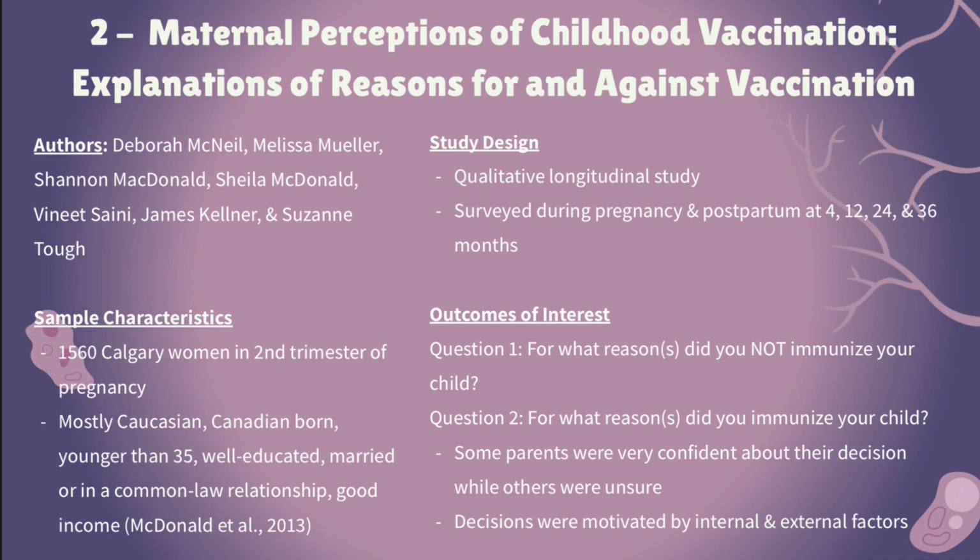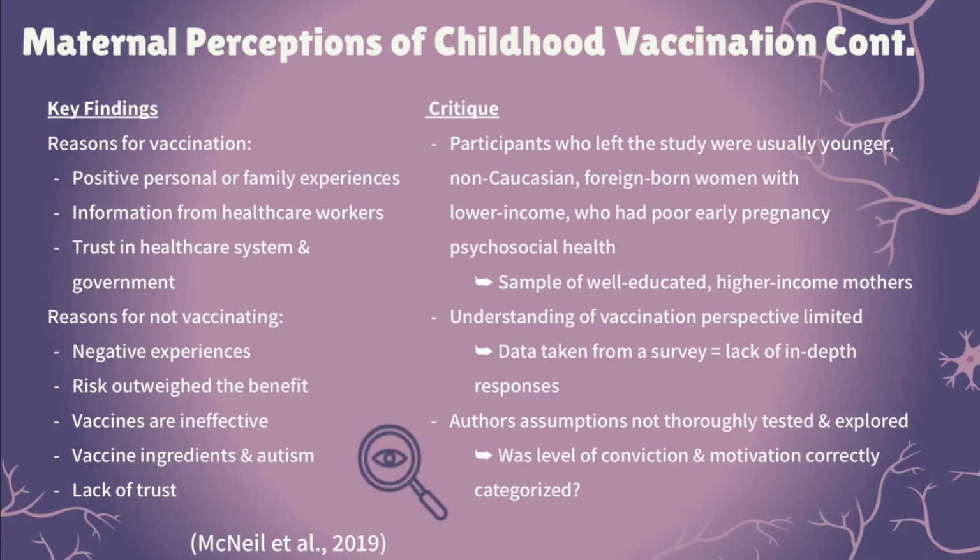Study design. This was a qualitative longitudinal study, and researchers used surveys to get data from participants during pregnancy and postpartum at 4, 12, 24, and 36 months. Outcomes of interest. Researchers asked mothers about their reasons for immunizing or not immunizing their children. Their narrative responses were then analyzed and categorized depending on their level of conviction and motivation. Some parents were very confident with their choice, while others weren't so sure, and vaccination decisions seemed to be intrinsically or extrinsically motivated. Key findings.